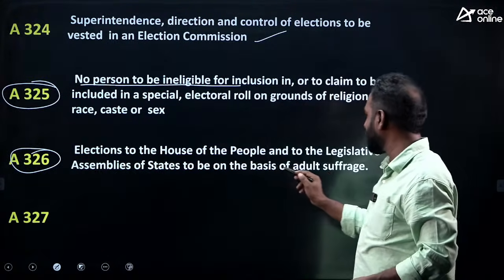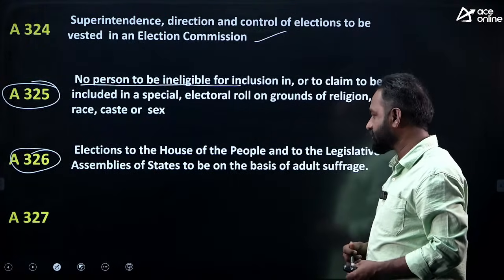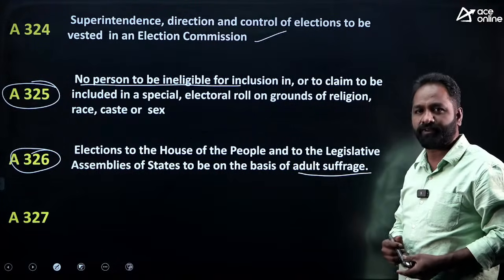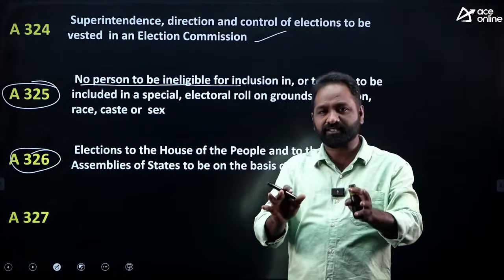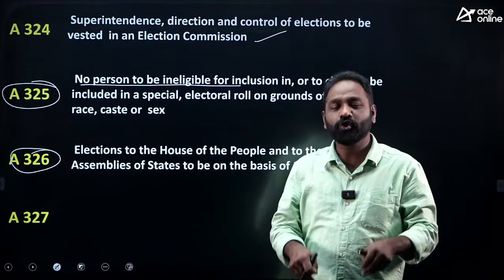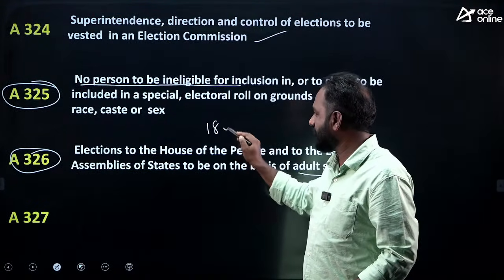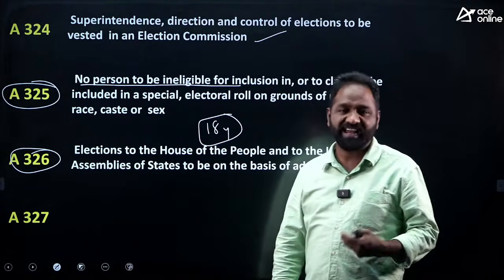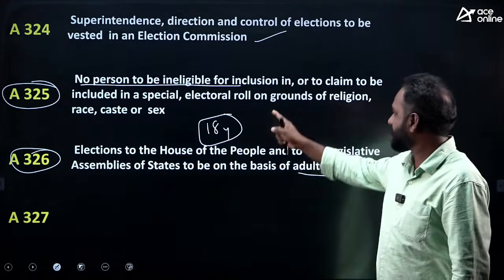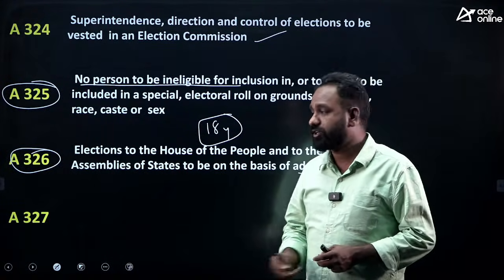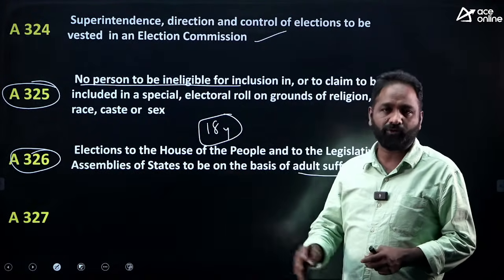Elections to the House of the People and to the Legislative Assembly of the state to be on the basis of adult suffrage. What do you mean by adult suffrage? Article 326 is giving a right to vote to us. Yes, right to vote. Any person who became an adult, any person whose age crossed 18 years, irrespective of caste, religion, anything, you can vote. So under Article 326, we have the right to vote.